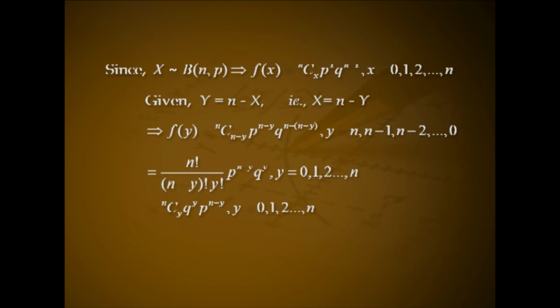This is equal to n factorial by (n minus y) factorial into y factorial into p raised to n minus y into q raised to y for y equal to 0, 1, 2, etc., n. This is nCy q raised to y into p raised to n minus y for y equal to 0, 1, 2, etc., n. Therefore, y follows binomial (n, q).